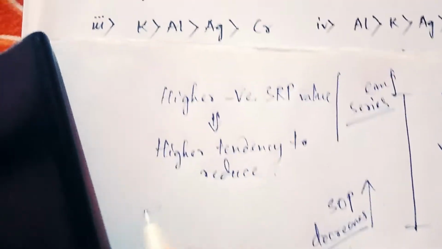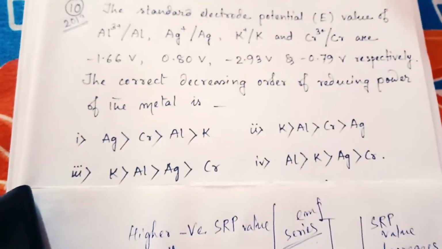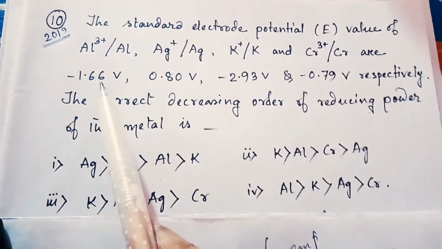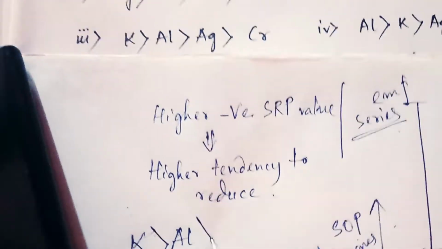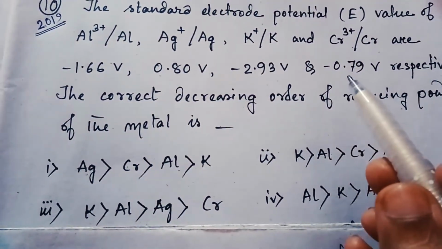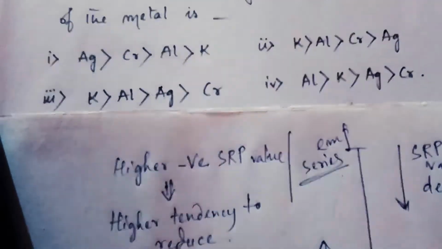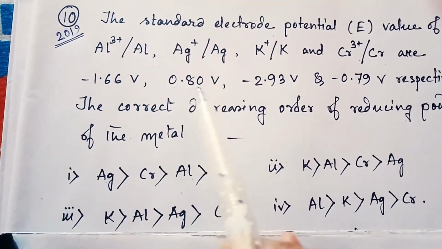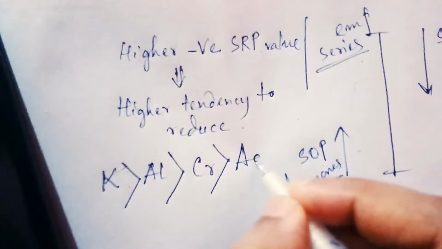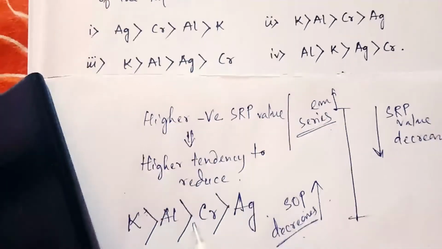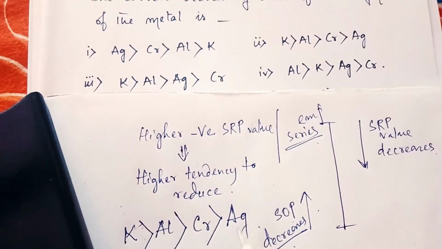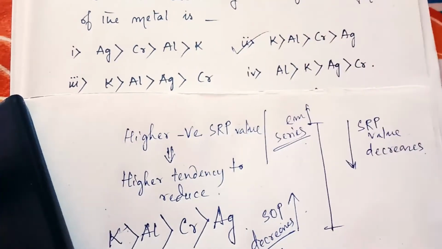So first comes K, then the next negative is this one, less than this, so aluminium. So write down aluminium. Then comes chromium. So write chromium. And then at the last comes this one, the positive value, silver. Okay, now see the options where it is present. K, aluminium, chromium, silver, the second option. So this is the right answer.